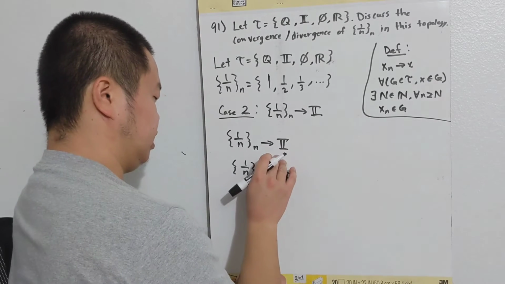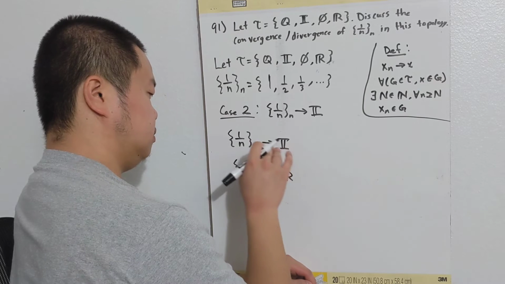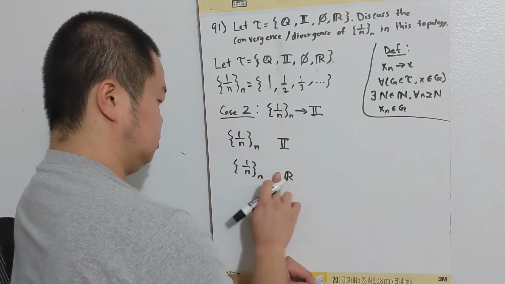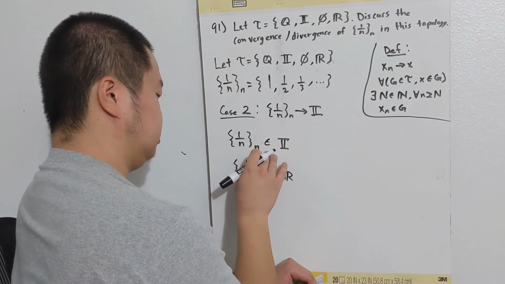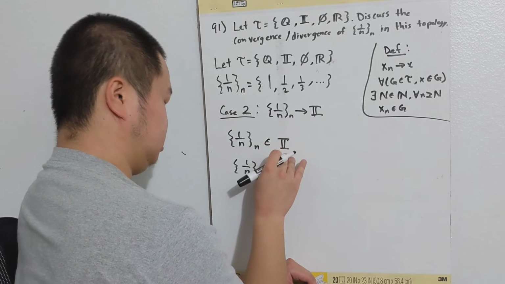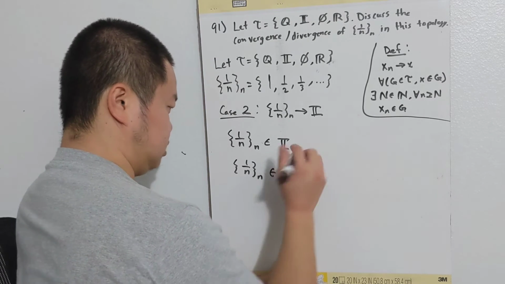So if we take a look here, does the sequence hit the irrationals at any point? The answer to that is no.